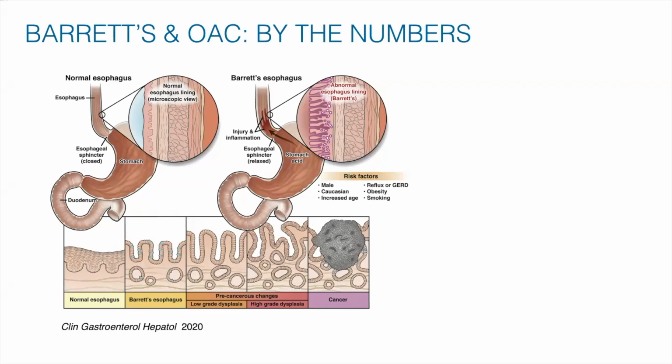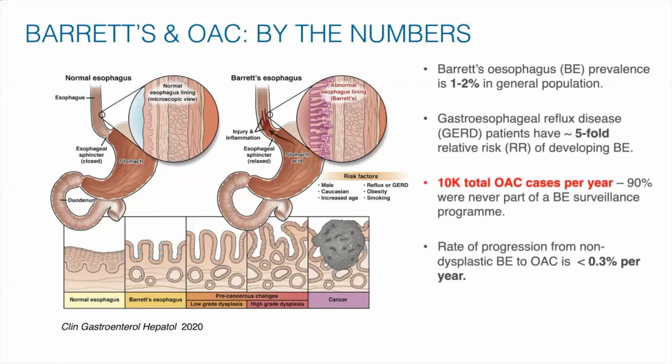I'm here to tell you about our new paper in Gut. Barrett's esophagus is a precursor to oesophageal adenocarcinoma, which we will abbreviate as OAC. By the numbers, Barrett's esophagus prevalence is about 1 to 2% in the general population. Patients with gastroesophageal reflux disease have a 5-fold relative risk of developing Barrett's.